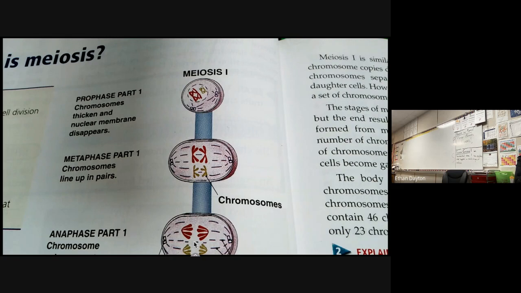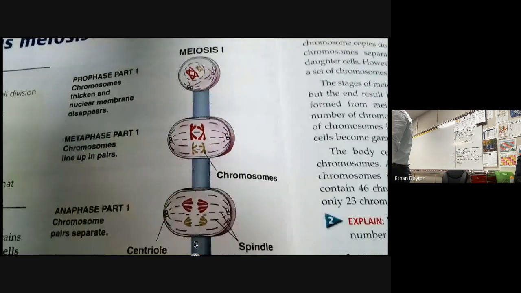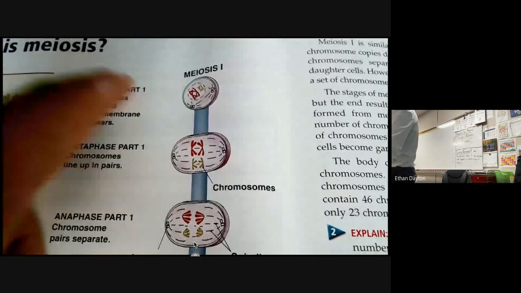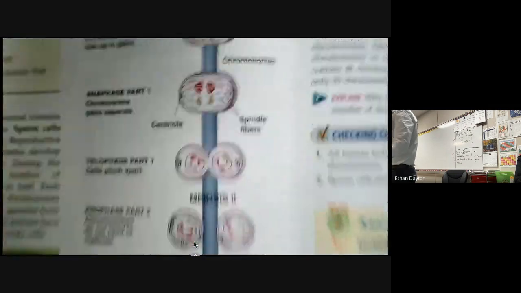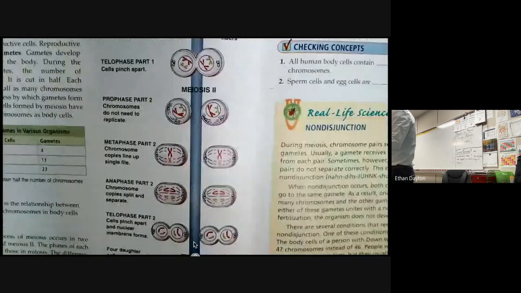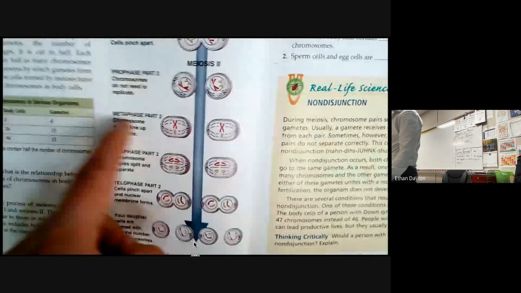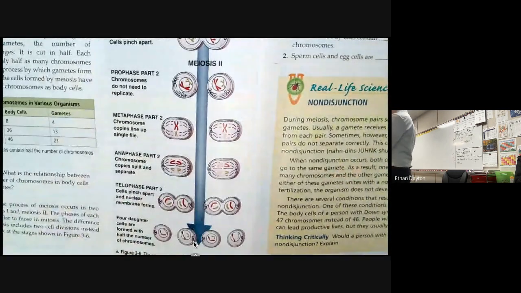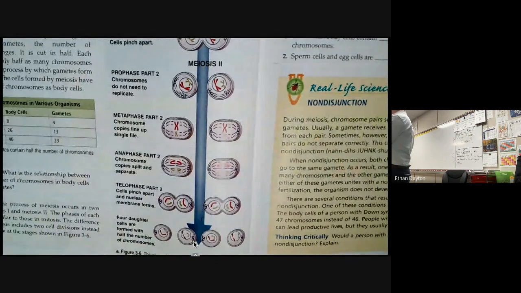Then it's going to move down to metaphase part 1. So we're going to have prophase, metaphase, anaphase, telophase, all part 1. Then you go to part 2. You have prophase, metaphase, anaphase, telophase, part 2. So it's PMAT, PMAT, with interphase in between those.